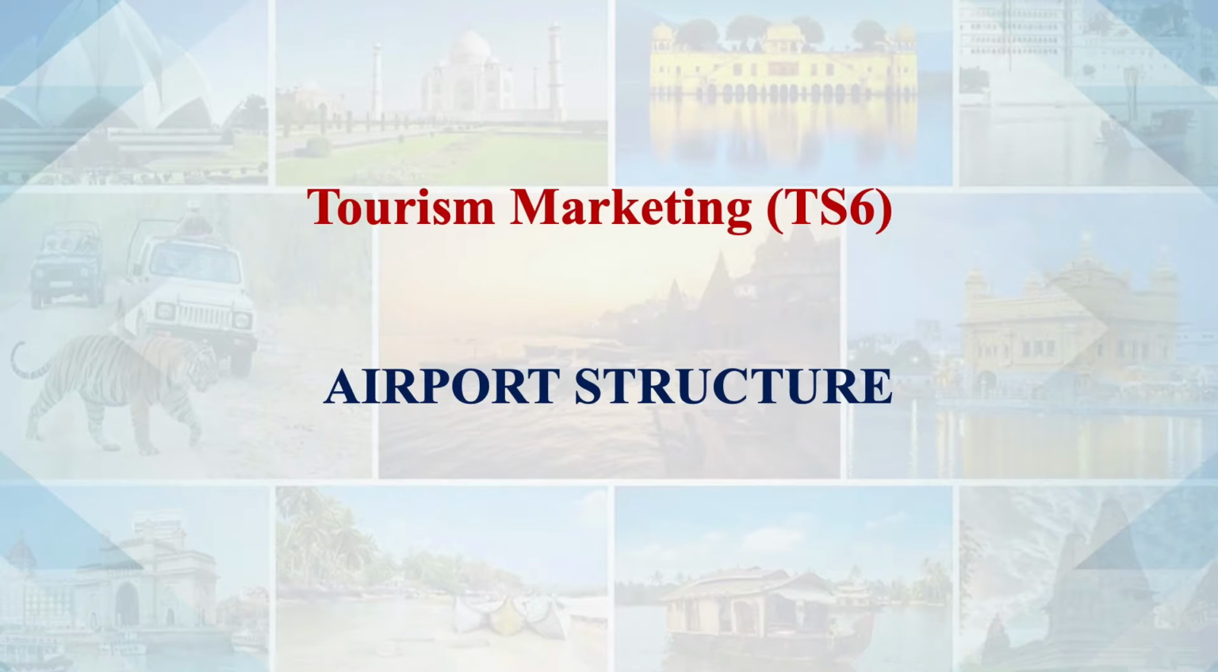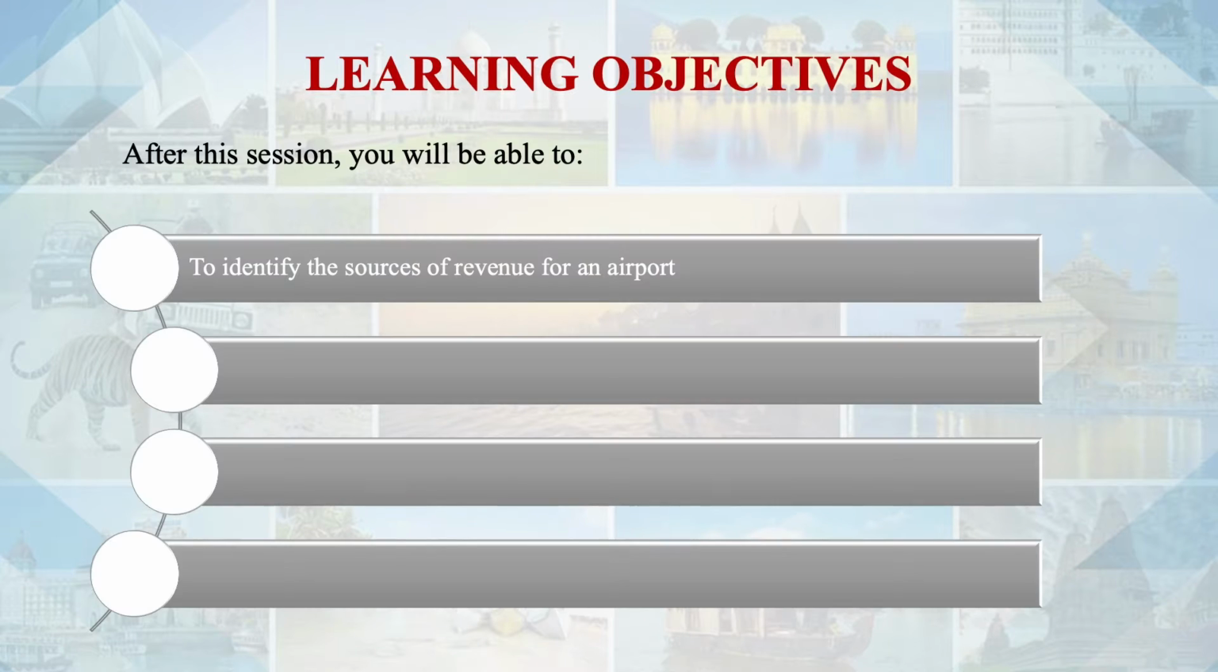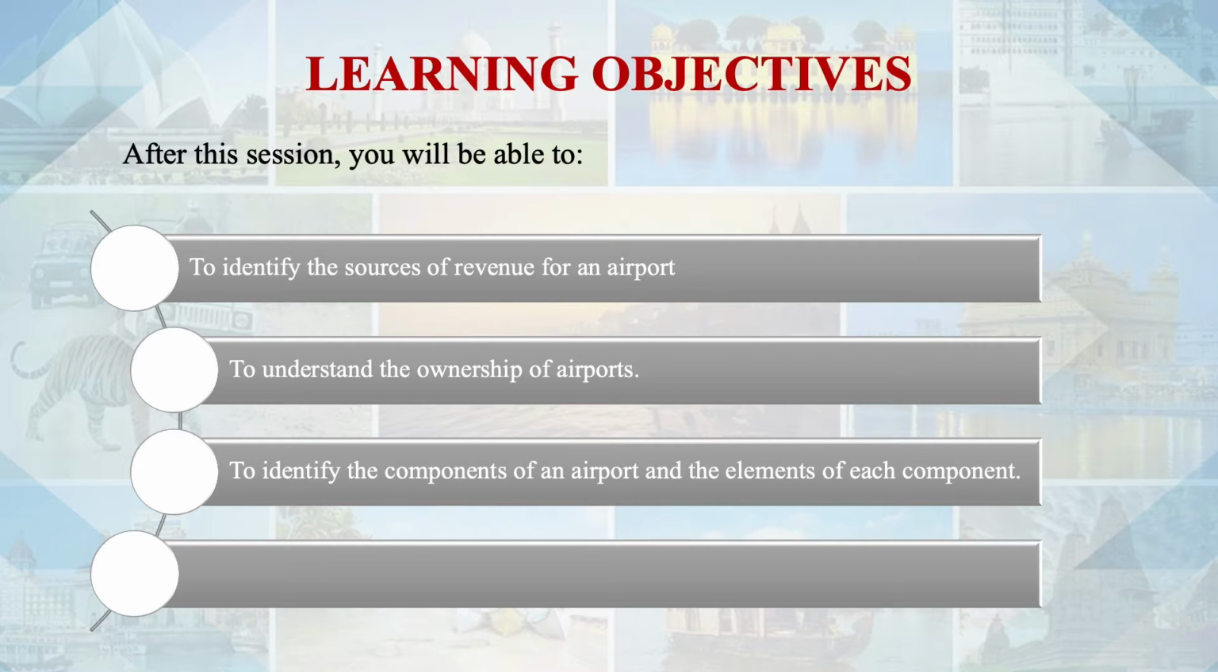Continuing with the airport, there are many other aspects to be discussed about the airport. Let us go ahead. The learning objectives are: one is to identify the sources of revenue for an airport, and then we need to understand the ownership of airports, to identify the components of an airport and the elements of each component within the airport, and to identify the challenges of the airport sector.